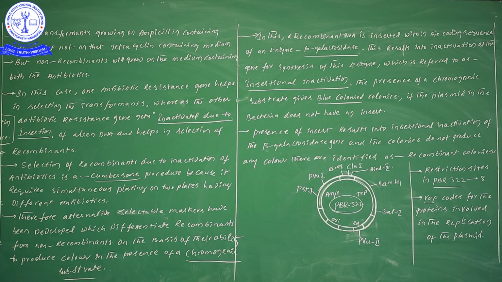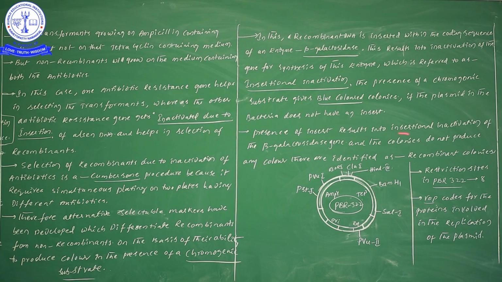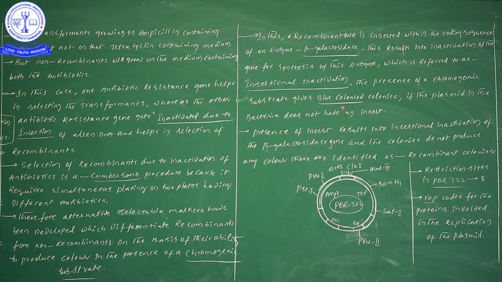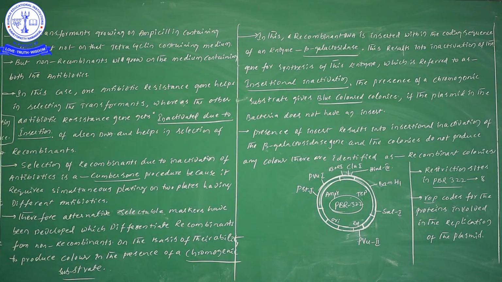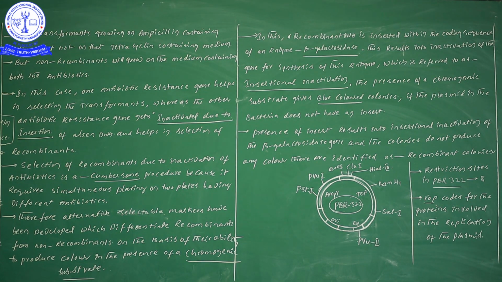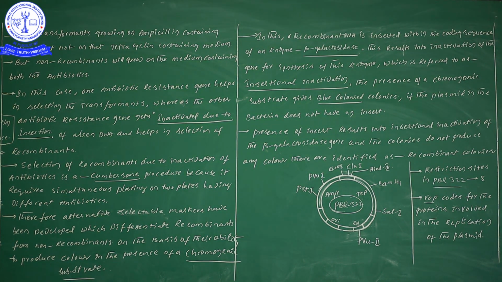So what can we understand? Our foreign gene is inserted at the Z gene. If our foreign gene is inserted at the Z gene, definitely it will not give any color. Suppose our foreign gene is not inserted at the Z gene, then definitely we can find blue color. So when the gene is present in its normal state, meaning our foreign gene is not present, it definitely gives blue color. If our foreign gene is present in that particular Z gene, it will not produce any kind of color.